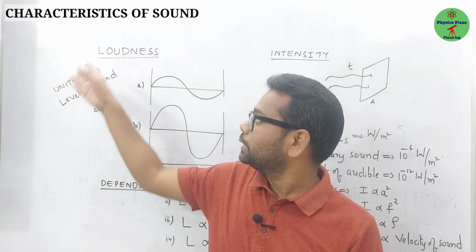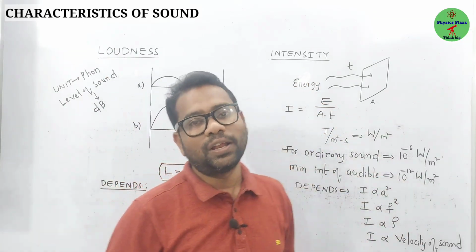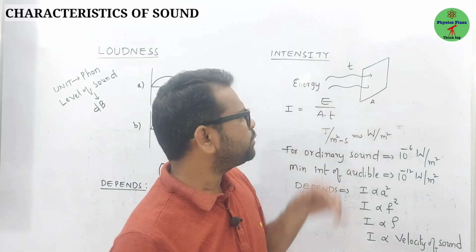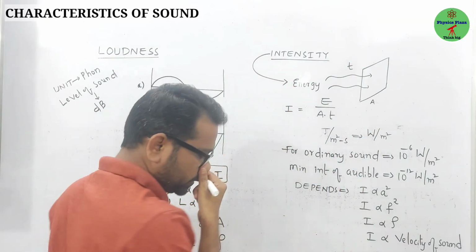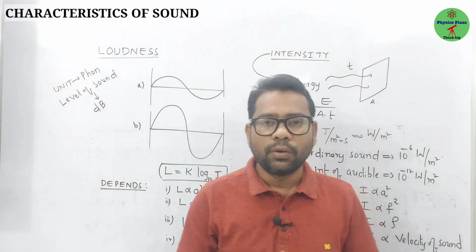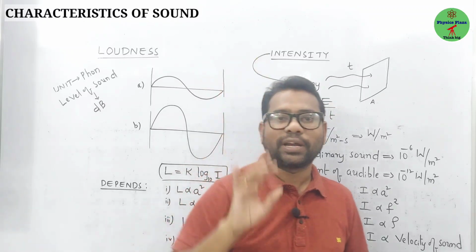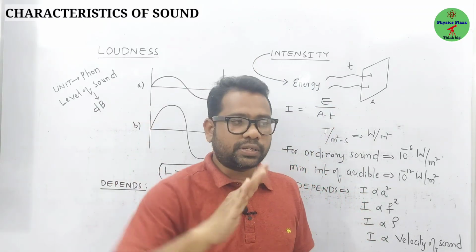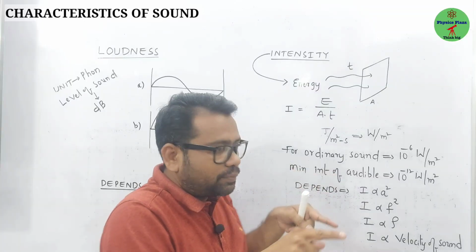In a textbook, they first discuss loudness, but my advice is to first learn intensity, then go back to loudness. Intensity is all about energy. The more the energy, the more the intensity. The less the energy, the less the intensity. Suppose energy is going, it might be sound energy, any energy you can take. Let us imagine a surface area.